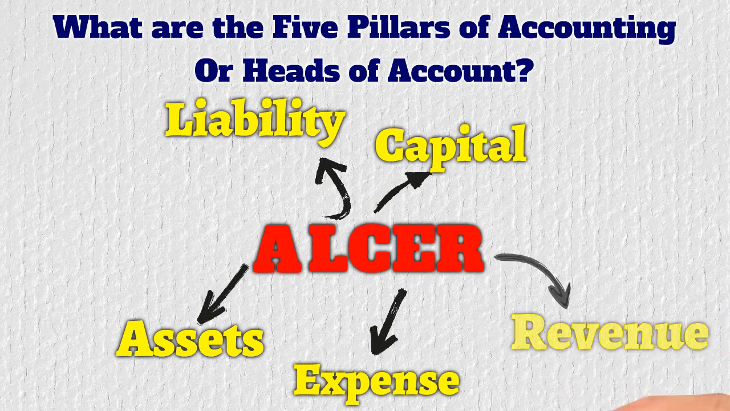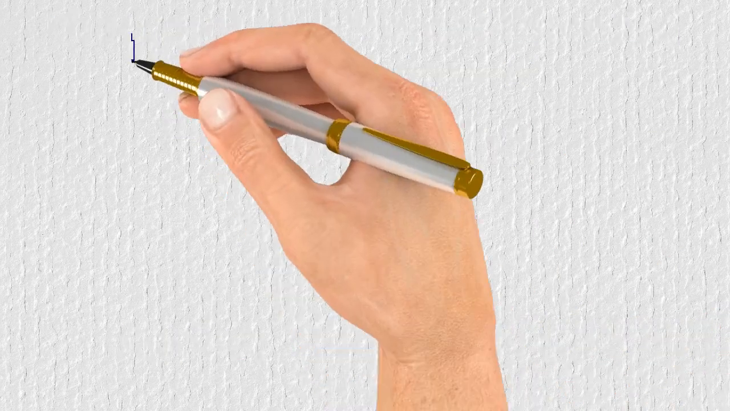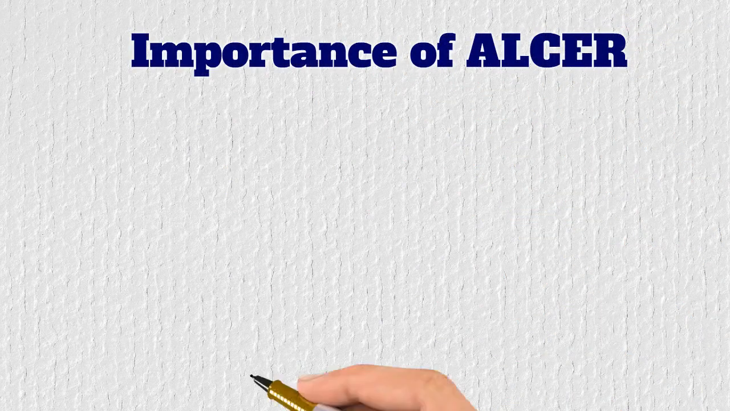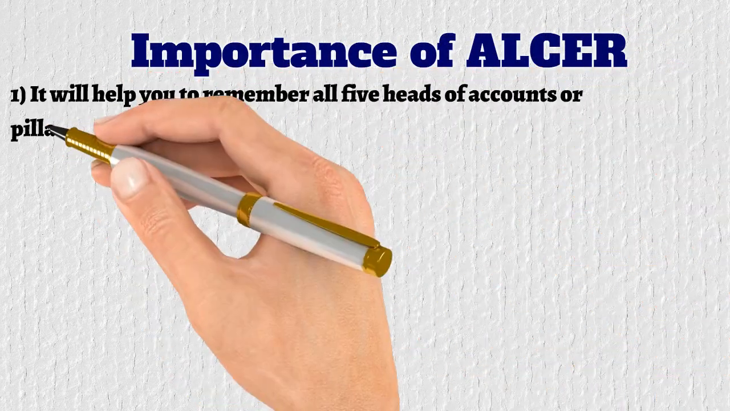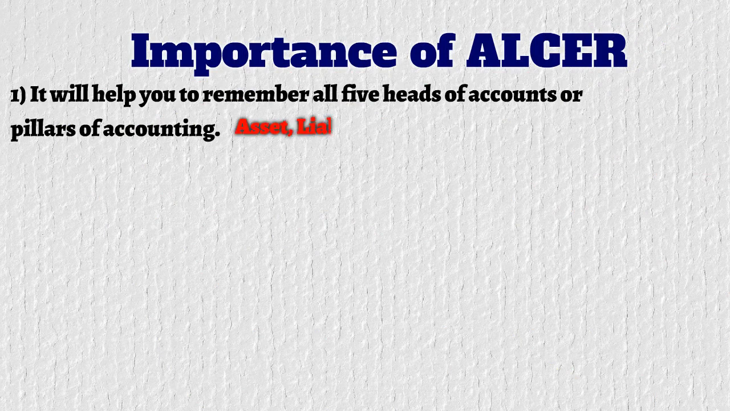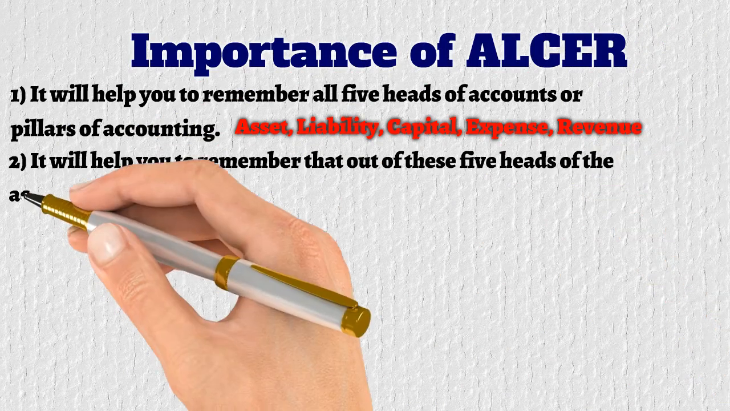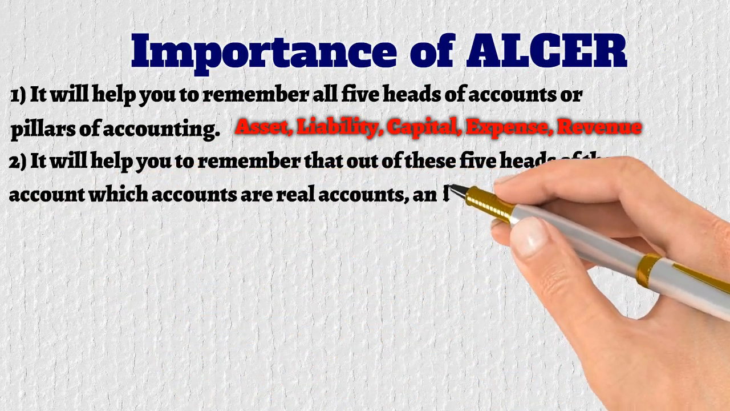R is revenue. Kindly note that this word ulcer will help you to remember 3 important ideas or concepts in accounting. First, it will help you to remember all 5 heads of accounts or pillars of accounting. Second, it will help you to remember that out of these 5 heads of accounts, which accounts are real accounts and which are nominal accounts.